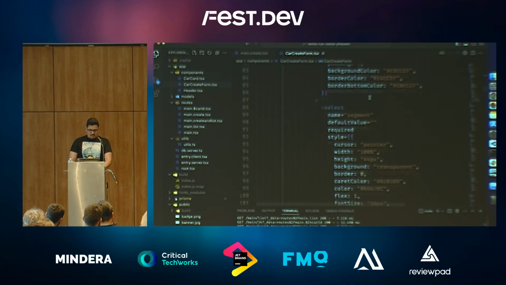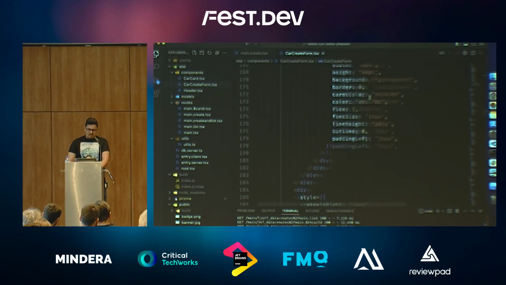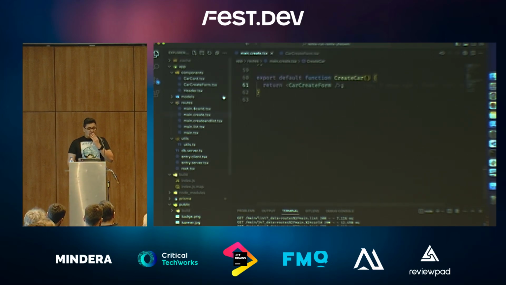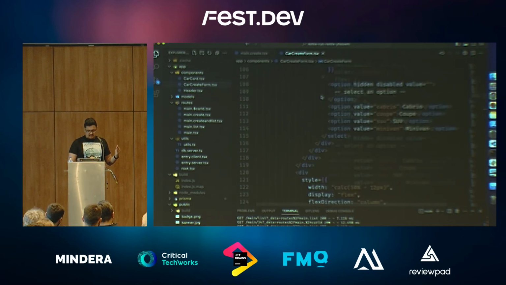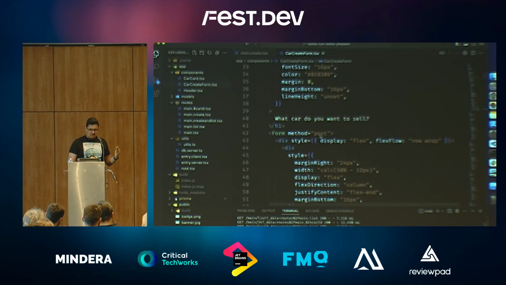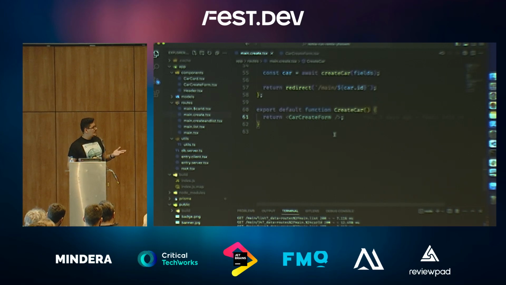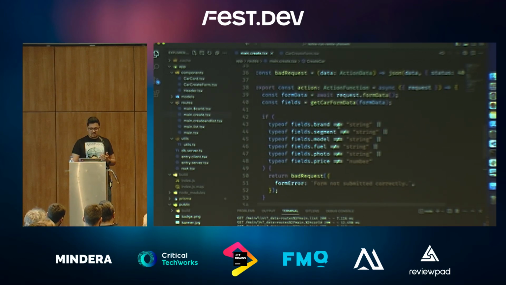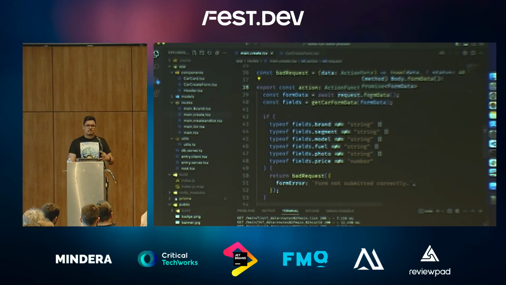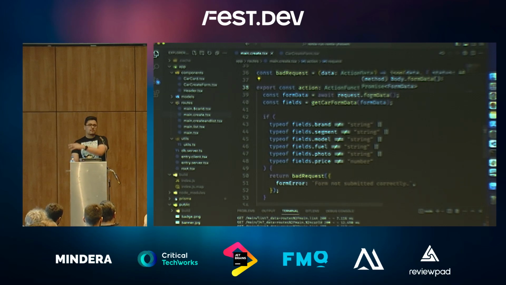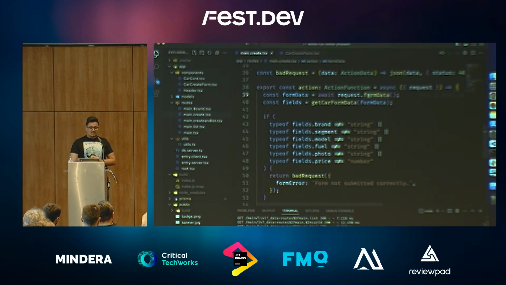So we have forms, and we have a bunch of inputs and a bunch more of terrible hard-coded CSS. Whenever we do a post, so if we go back into the form part up here, the route where this is being rendered, which in this case is this one, is going to go into our action. Our action gives access to that request, and from that request I can get the form data. Because remember, the browser does that for you. When you do a submit, the browser already has the form data. It will send it over the wire back to your server. You get that form data.